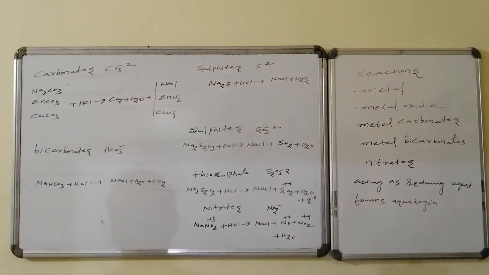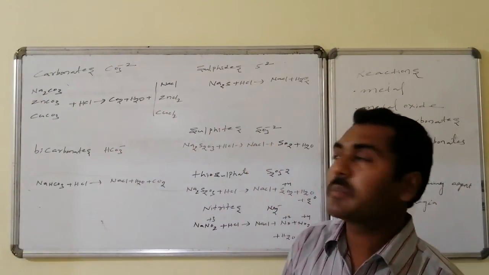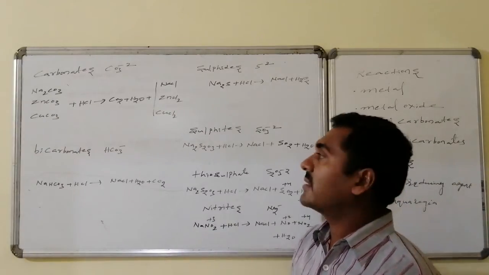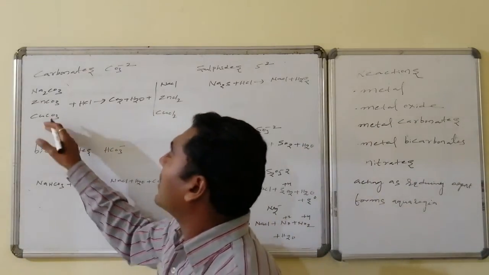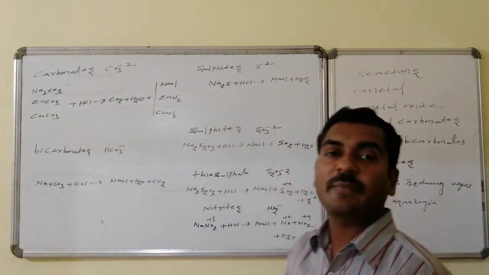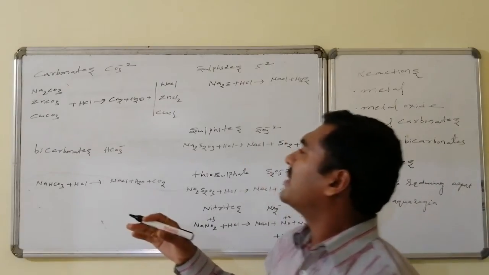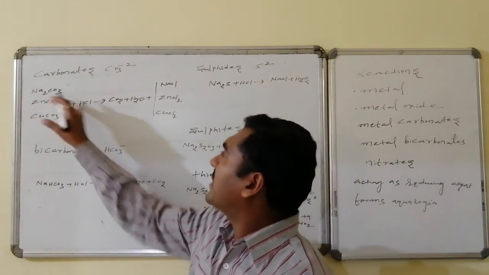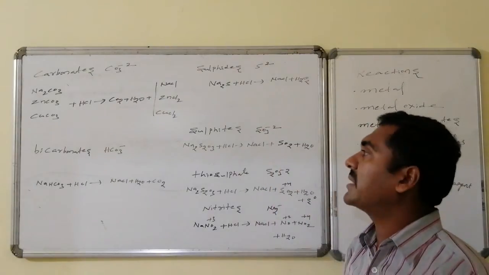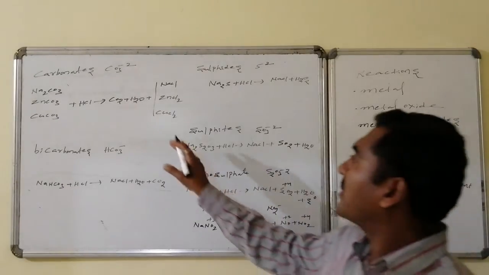Reactions with carbonates: sodium carbonate, zinc carbonate, copper carbonate, and reaction with HCl. These metal carbonates are basic in nature, and on reaction with acid, neutralization takes place, once again a non-redox reaction. The metal combines with chloride and forms metal halides: sodium chloride, zinc chloride, copper chloride.